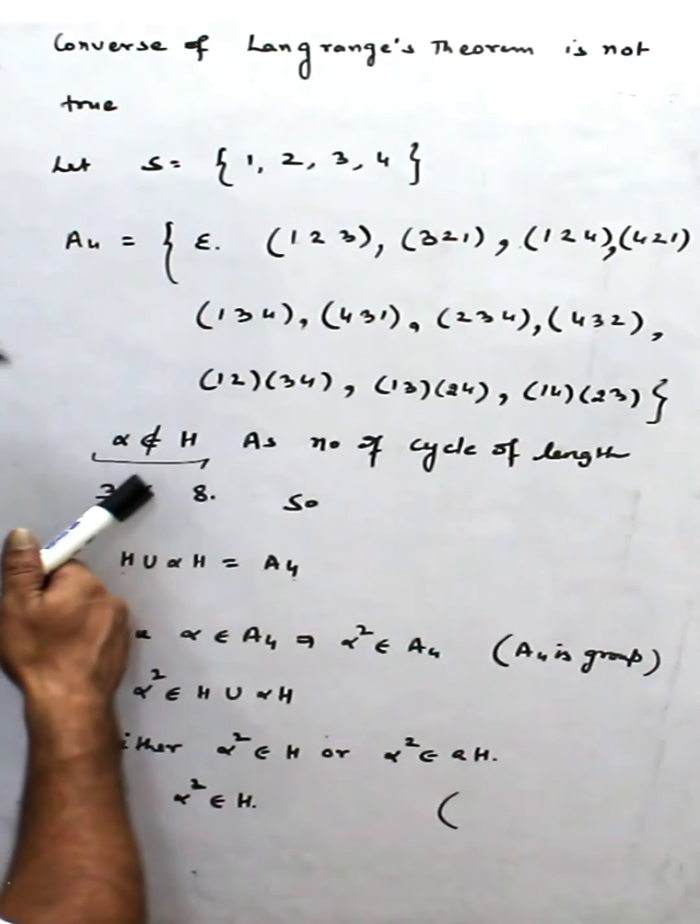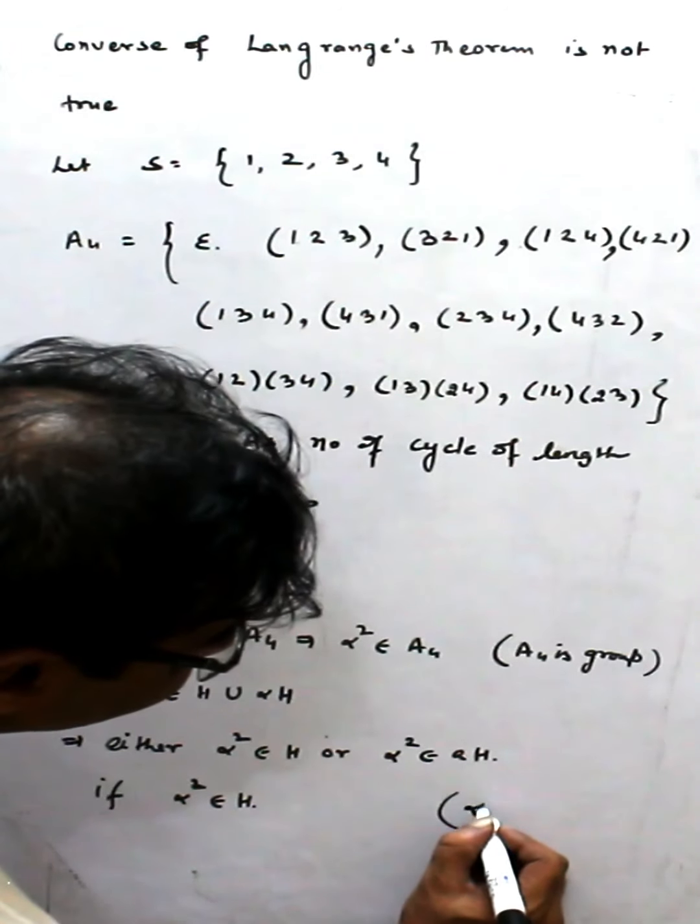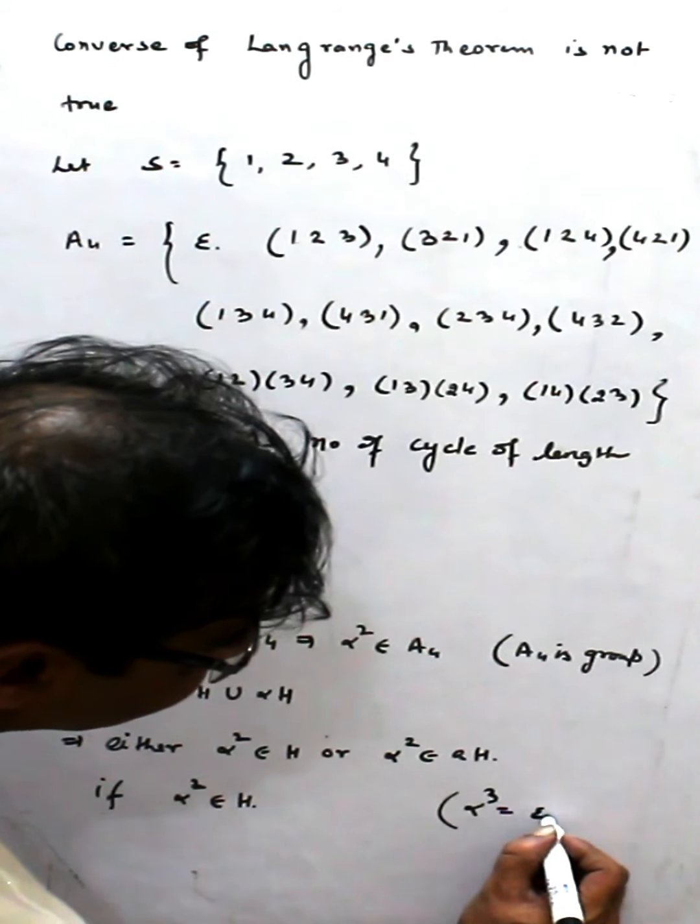Because alpha has length 3, alpha cubed is equal to identity.